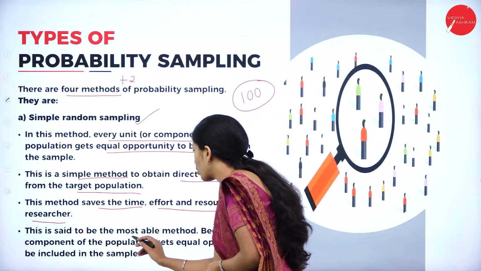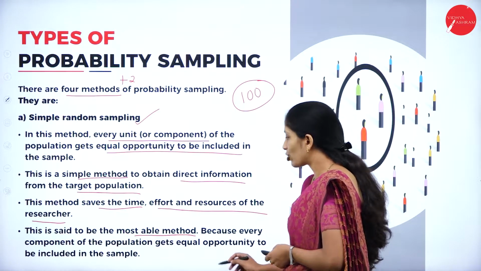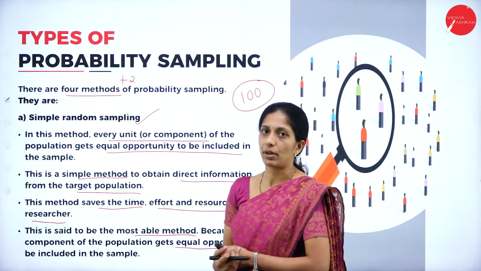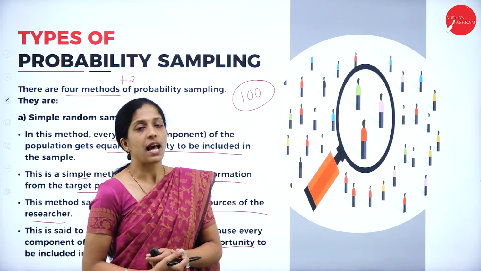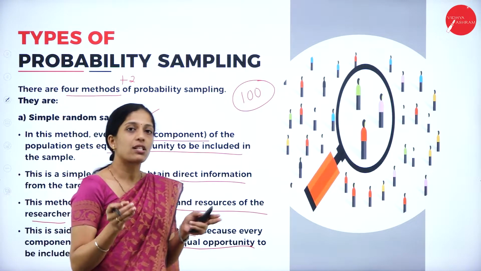This is said to be the most reliable method because every component of the population gets equal opportunity to be included in the sample. So here each and every sample unit has an equal opportunity to participate, that is, to be involved in getting the information.